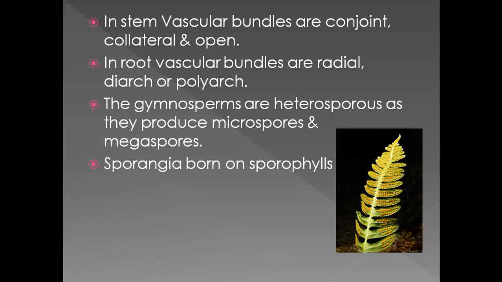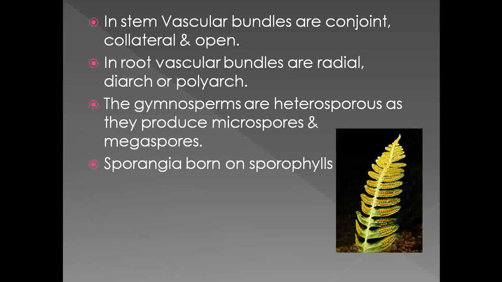Then if we take the TS of the root of the gymnosperms, here the vascular bundles are radial, either diarch or polyarch. The radial arrangement of vascular bundles means the xylem and phloem are arranged alternate with each other.